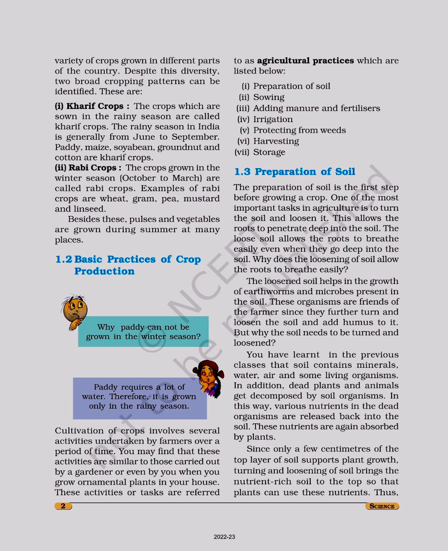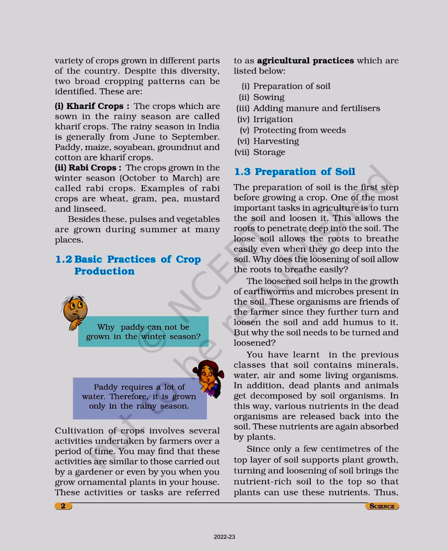The loosened soil helps in the growth of earthworms and microbes present in the soil. These organisms are friends of the farmer since they further turn and loosen the soil and add humus to it. But why does the soil need to be turned and loosened? You have learnt in the previous classes that soil contains minerals, water, air, and some living organisms. In addition, dead plants and animals get decomposed by soil organisms.